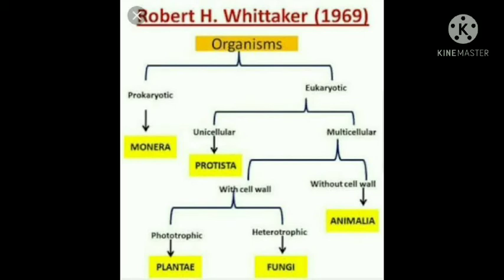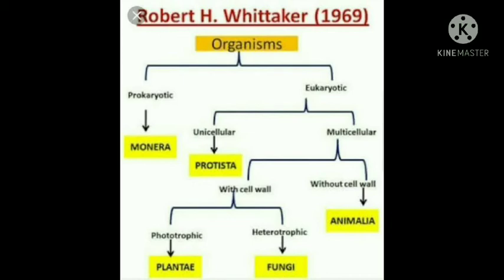So according to Robert H. Whittaker, the organisms are of two types, that is prokaryotic and eukaryotic. Under prokaryotic, he has kept the kingdom Monera, which included all the prokaryotic organisms.